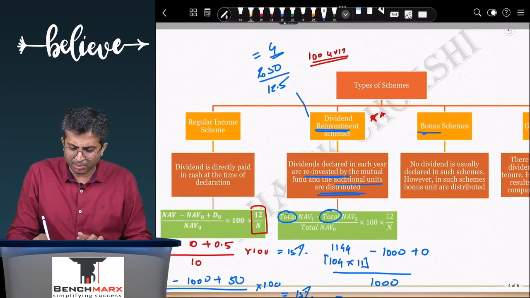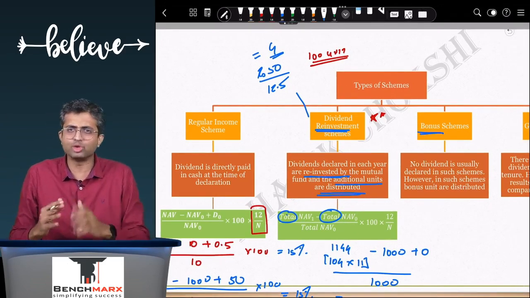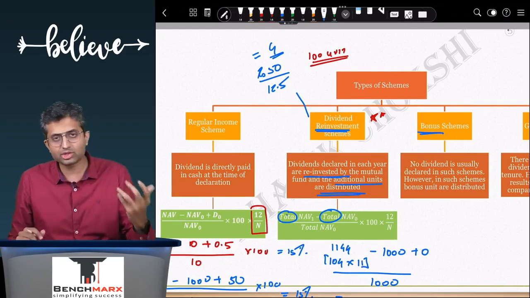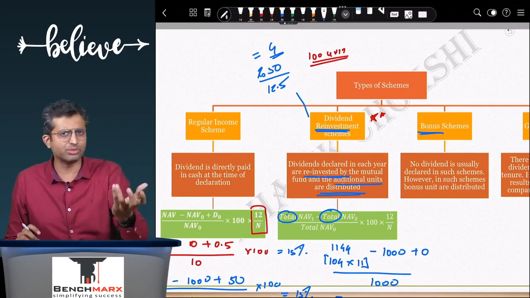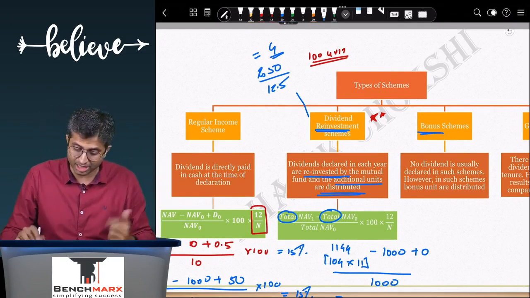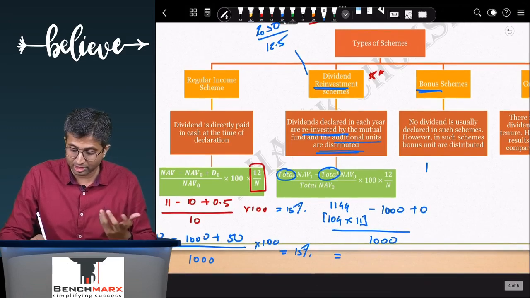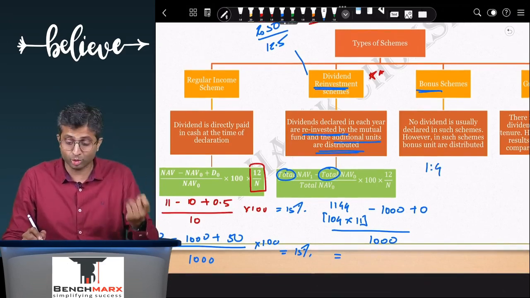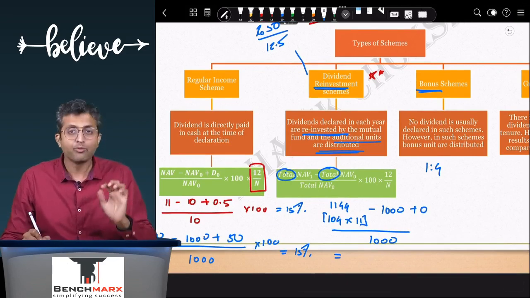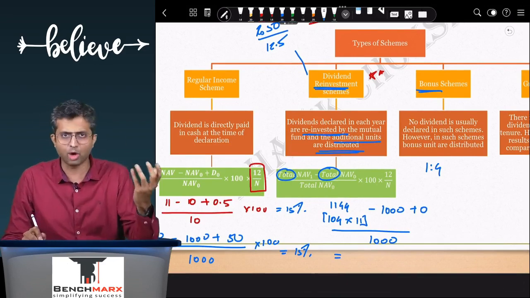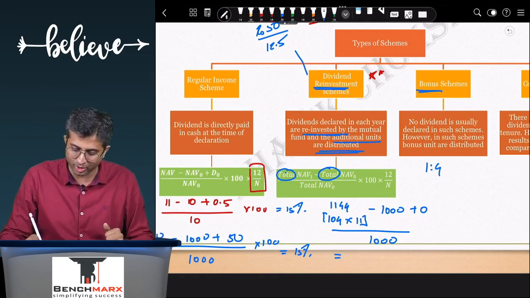Acha, then there are bonus schemes. Bonus schemes, well, you don't give dividend at all, in which case we will say that once the time is right and we have enough reserves, we will give bonus. And bonus over here, for example, let's say something like 1:4, you read it as new is to old, which means for 100 old instruments you will get how much? 100 into 1/4, that is equal to 25.